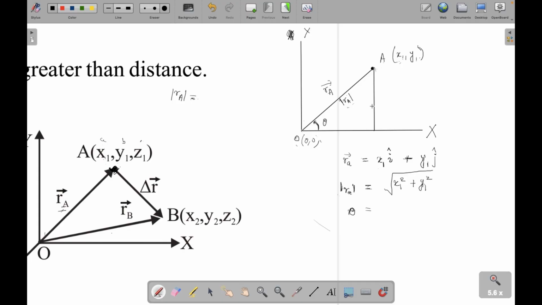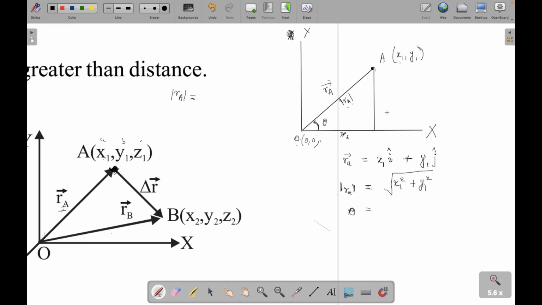If I draw a perpendicular like this, this distance will be x1, because this point is located at a distance of x1 from the axis. If I drop a line, it will give me the distance.